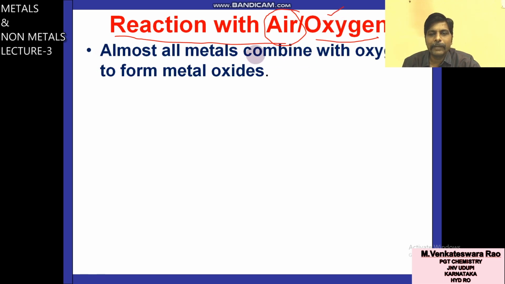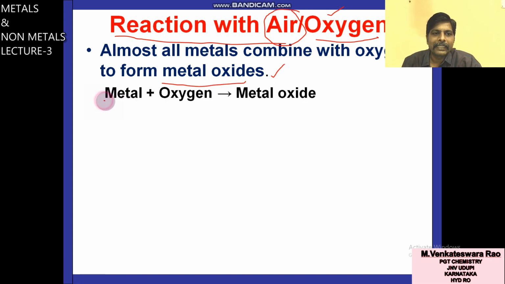Point number 1: almost all metals combine with oxygen to form metal oxides. That means metal plus oxygen gives metal oxide.